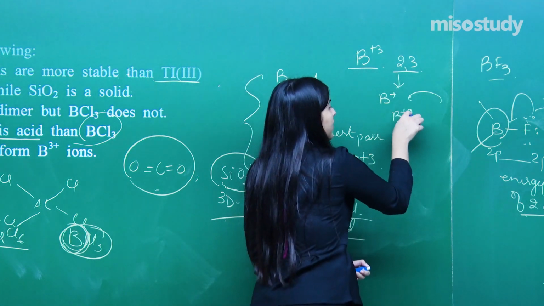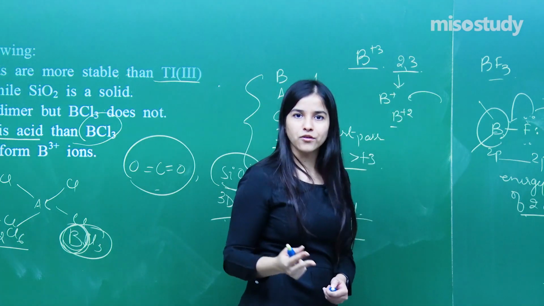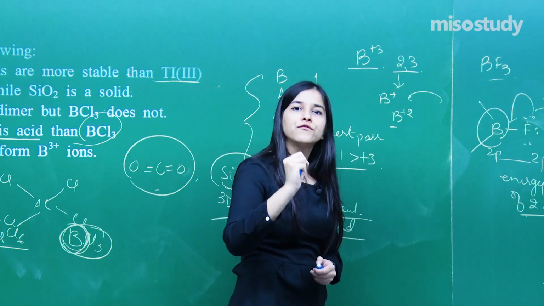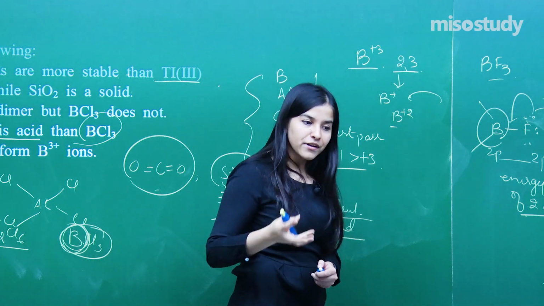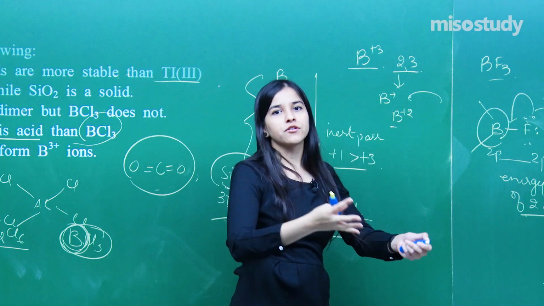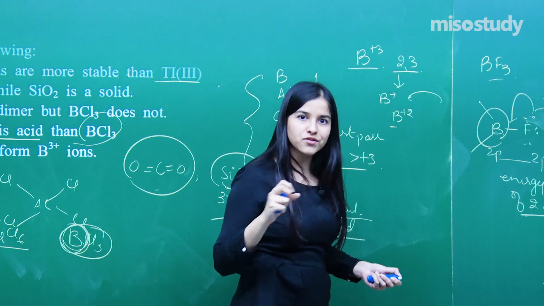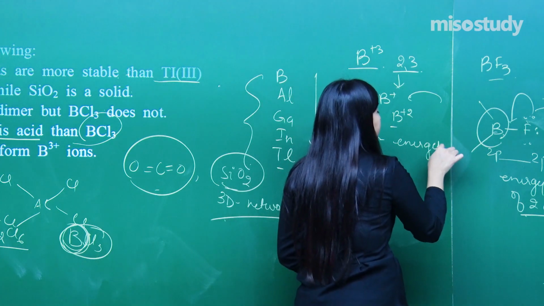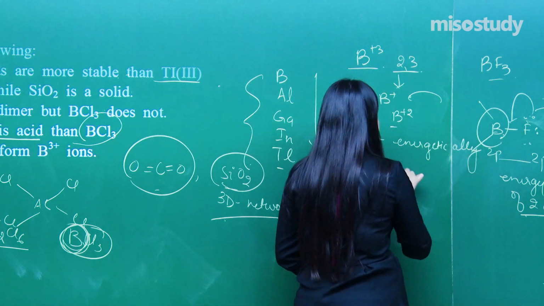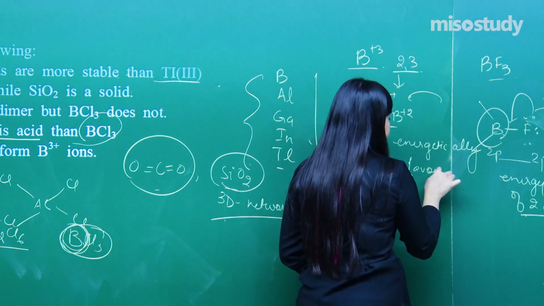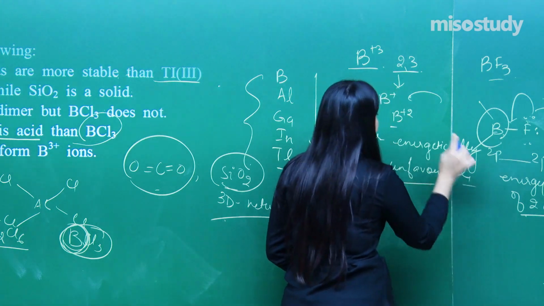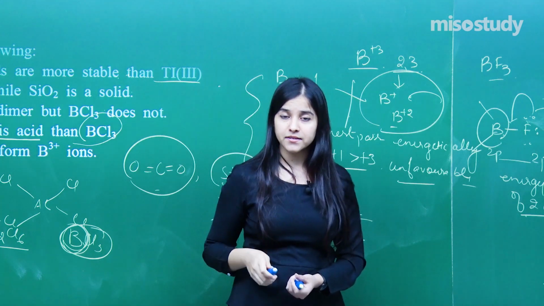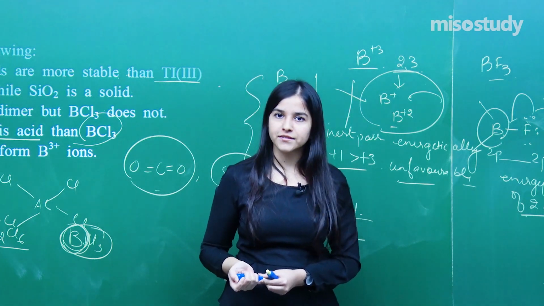If I am able to fetch 2 electrons, then a 2 plus charge with so small a size, I will have to provide an enormous amount of energy to extract that electron as well, which is energetically unfavorable. Due to these problems, it does not exist in the +3 state. It will be a very unfavorable thing for it.